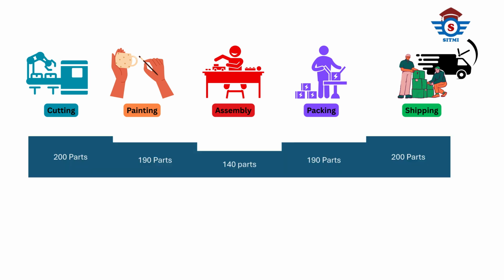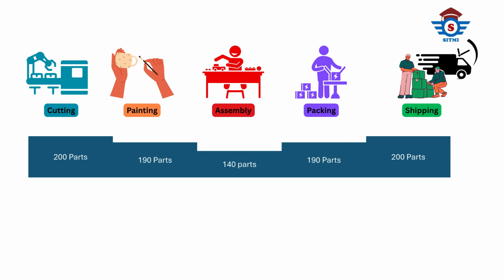Our plastic part cutting stage can handle 200 parts per hour. Painting is slightly slower, with a capacity of 190 parts per hour. Then comes toy assembly, which is significantly slower at 140 parts per hour. After that, packing picks up again to 190 parts per hour. And finally, shipping matches the start of the line at 200 parts per hour.